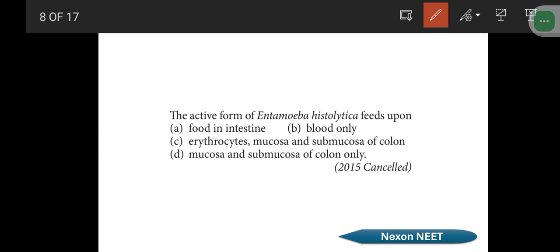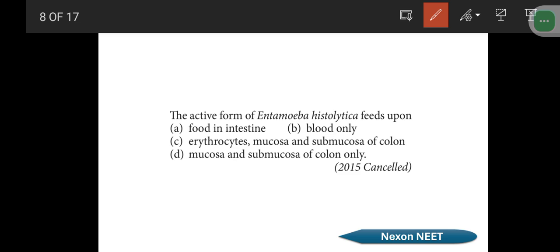Please note it down. So amoebic dysentery is caused by Entamoeba histolytica. It is a parasitic infection. We already know that.